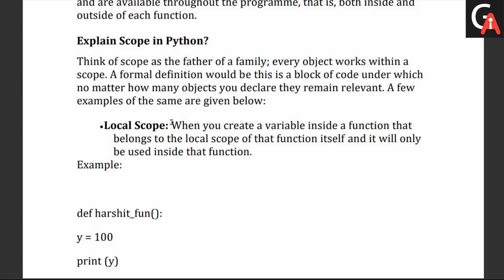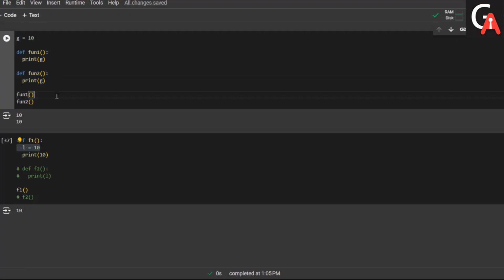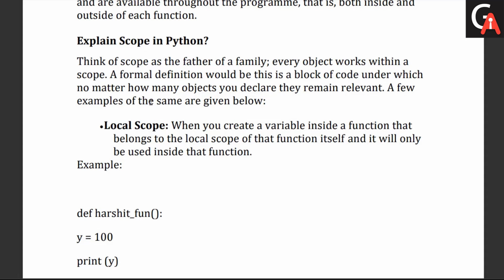There are some examples as well. Let's see this example. The variable G we are defining here has a global scope. We can access this variable from any function, right? But this variable L has a local scope, meaning what? It is available for this f1 function only. It won't be available for the f2 function. So this is the scope of a variable, right? It is defined and executed within certain limits. Clear, guys? So these are the scopes we have.